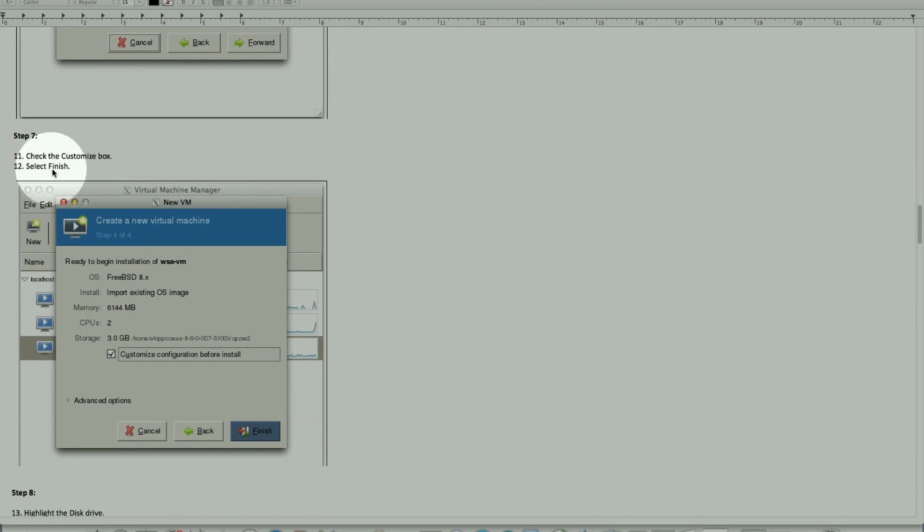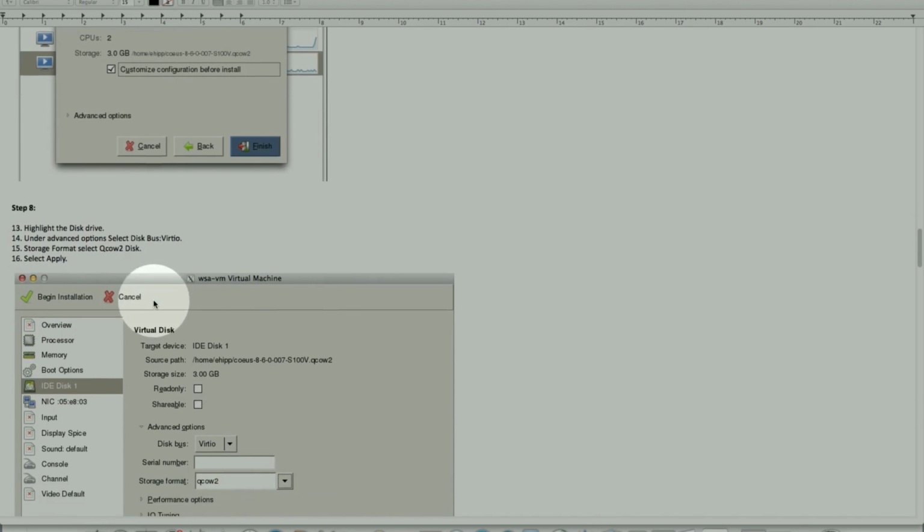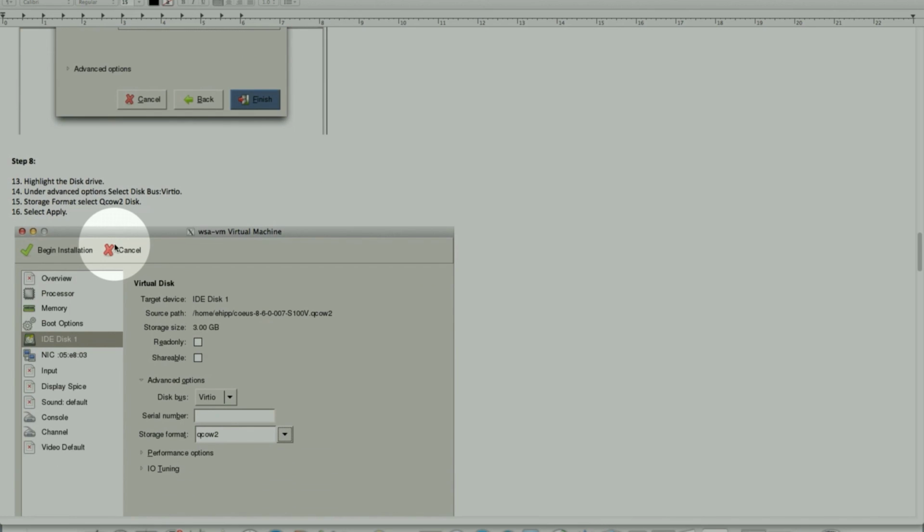Then check the customize box, which will allow us to do more additional configuration required to be successful here. Step 8, and these parameters are critical for this.